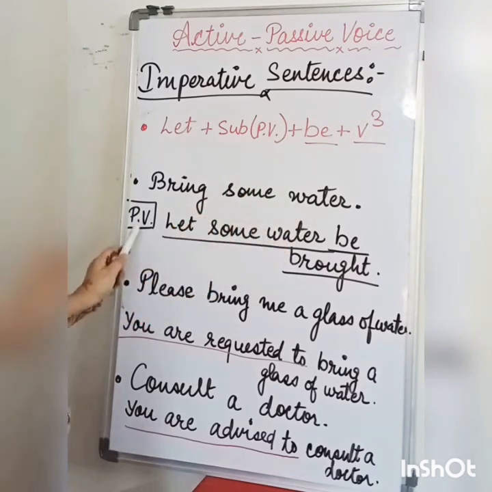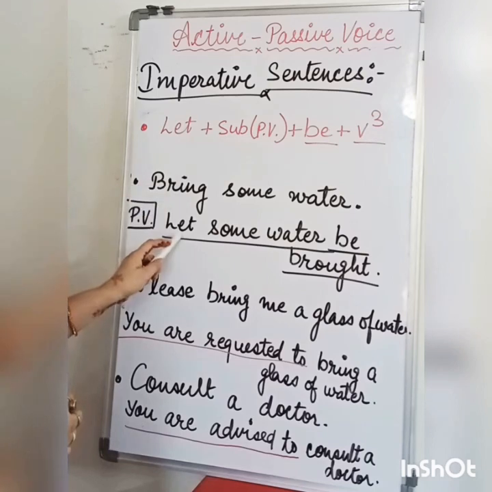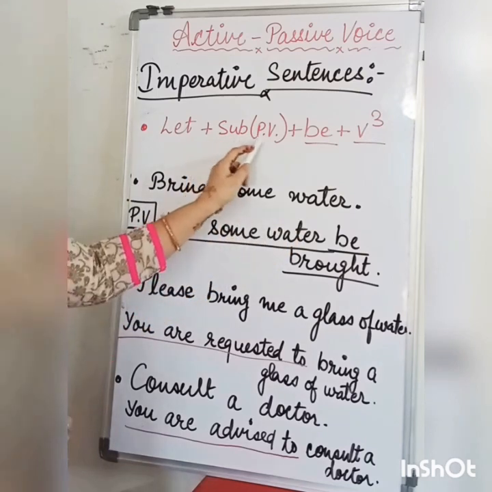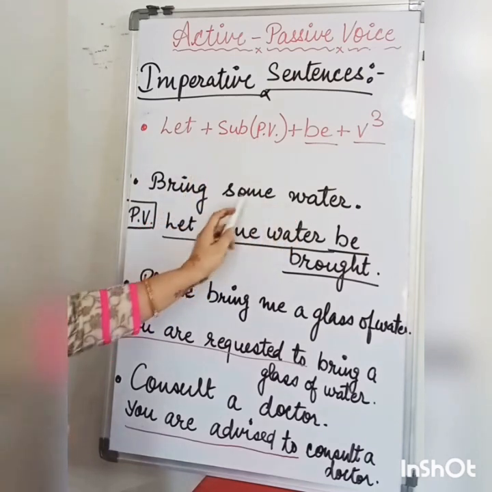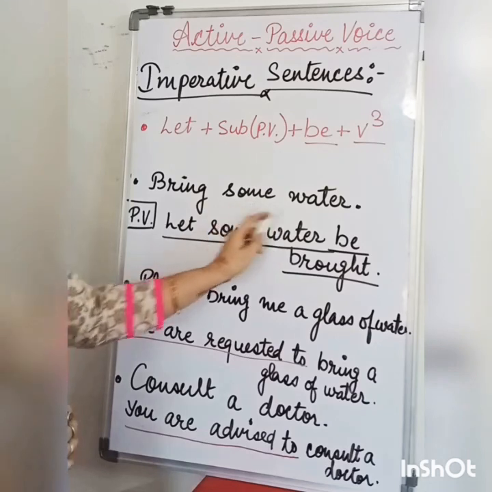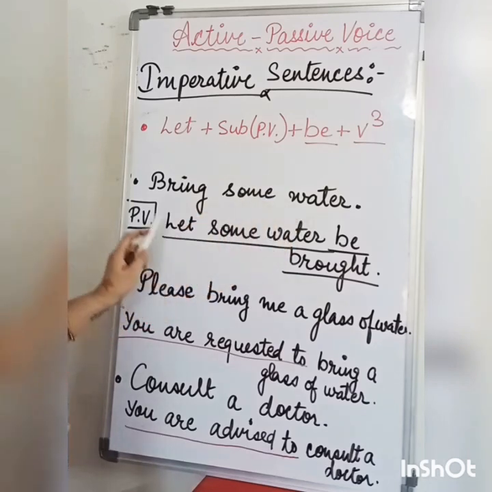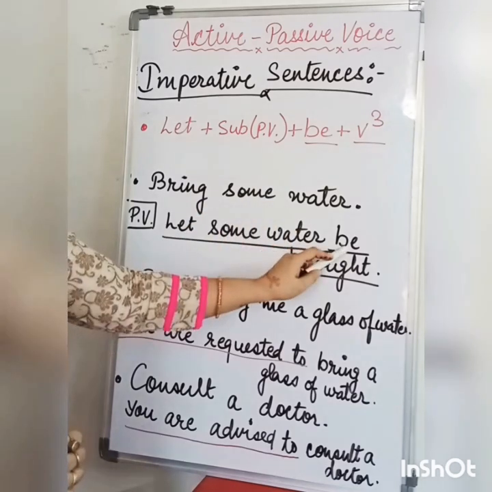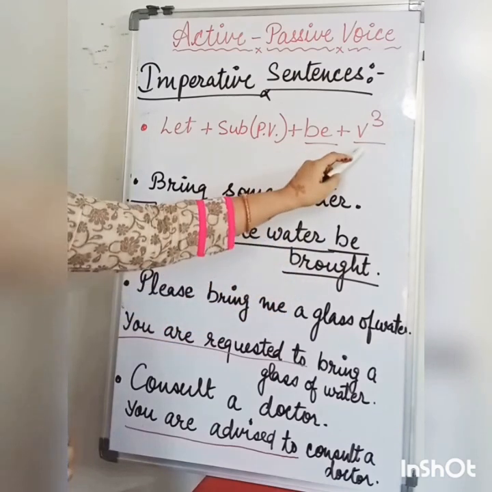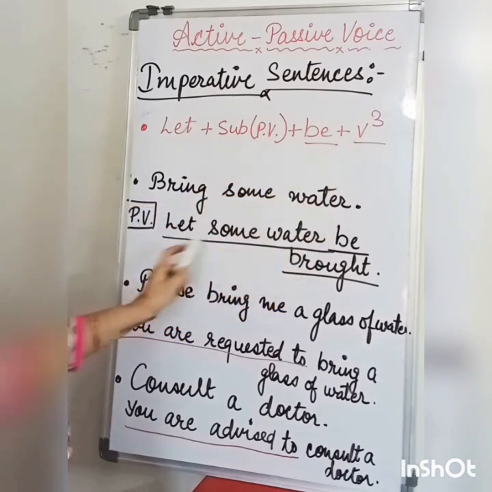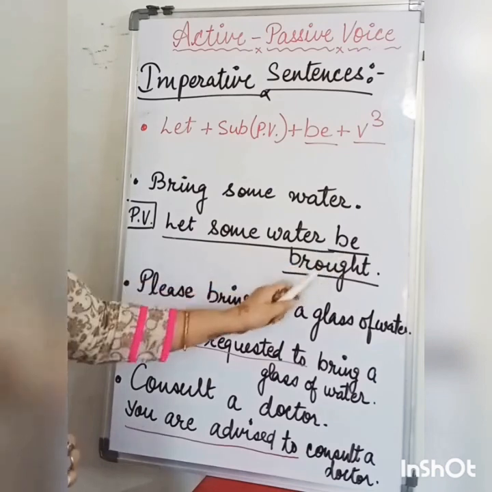So first of all, first example is bring some water. So here the passive voice will be like let some water. Here subject in passive voice. So subject in passive voice would be some water. So here we have used let some water be brought. Be and verb's third form. So we have used this. Let some water be brought.